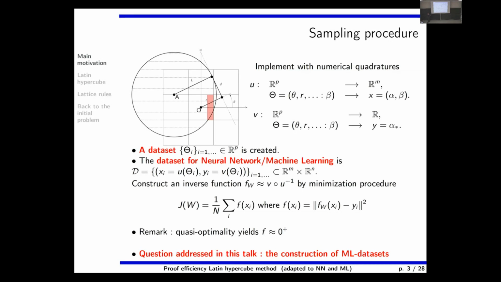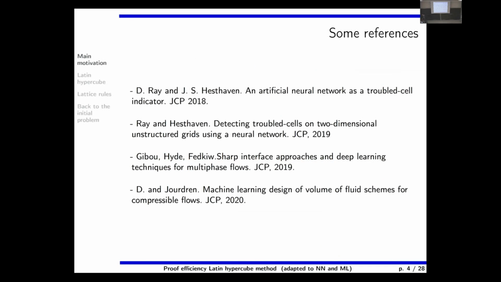So typically, we do sampling in spaces of high dimension because of that. We want to do machine learning for this. We have many kinds of interfaces, and this is okay. So to end this motivation section, this category of work for us was very much motivated by some seminal work of Jan Estaven and Dipray.